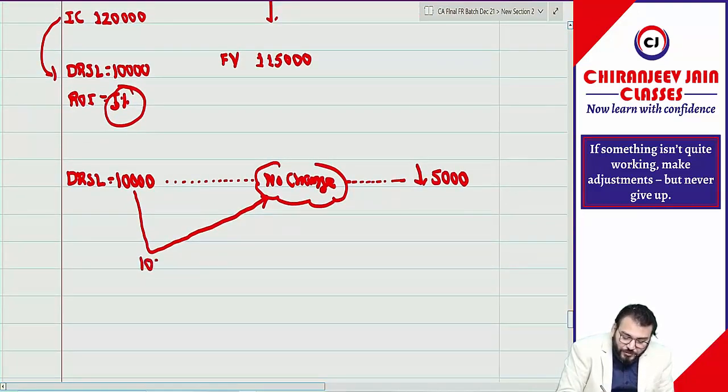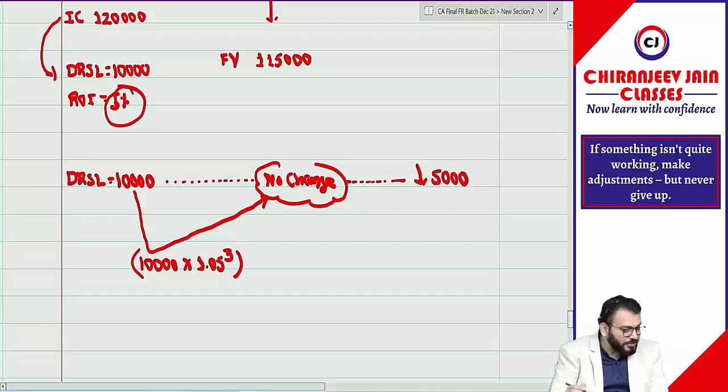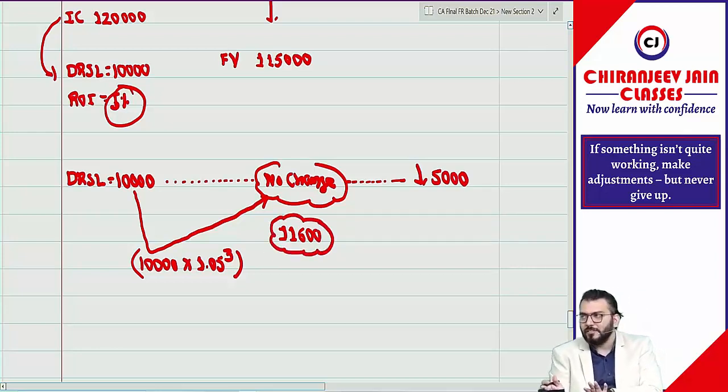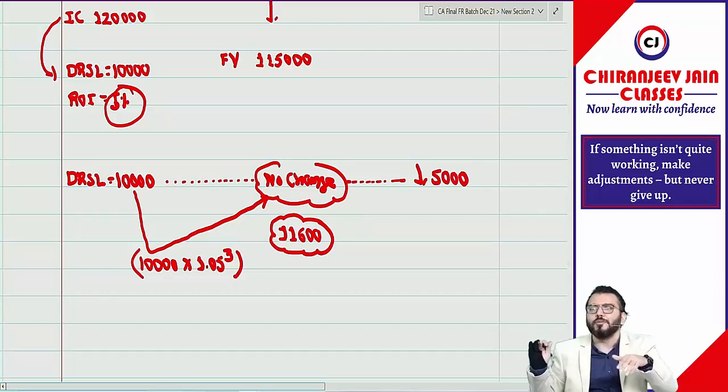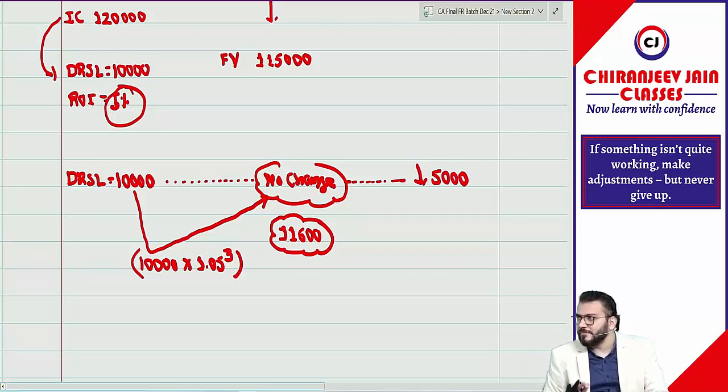It will be 10,000 into 1.05 to the power 3. How much is it? 11,576. But in the solution they have taken an approximate figure, 600. Can I take 600 to match with the solution? In exam you can take 11,576, whatever is coming, because in exam how will you know that we require approximation. But to match with the suggested solution I have done approximation. So 11,600.